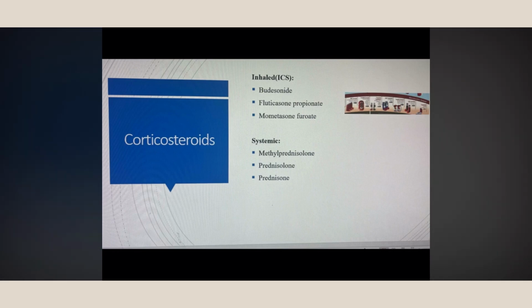And there is a side effect. It can cause oral thrush, so that's why we have to make sure patients know they have to rinse their mouth after use. Systemic corticosteroids we have already discussed.